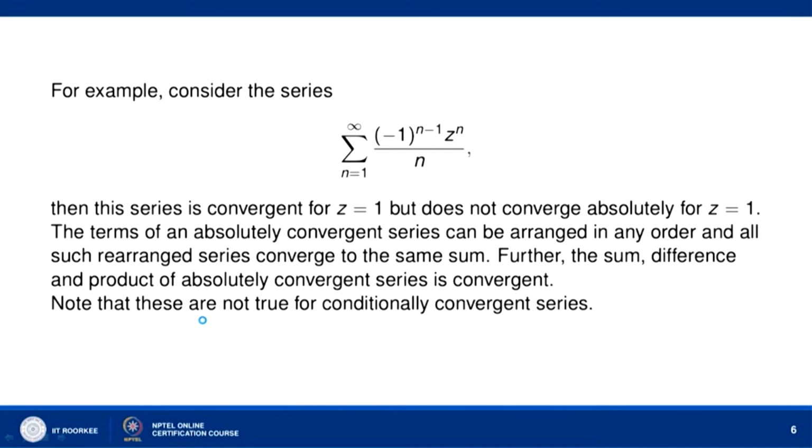For example, let us consider the series sigma n equal to 1 to infinity minus 1 to the power n minus 1 z to the power n over n.